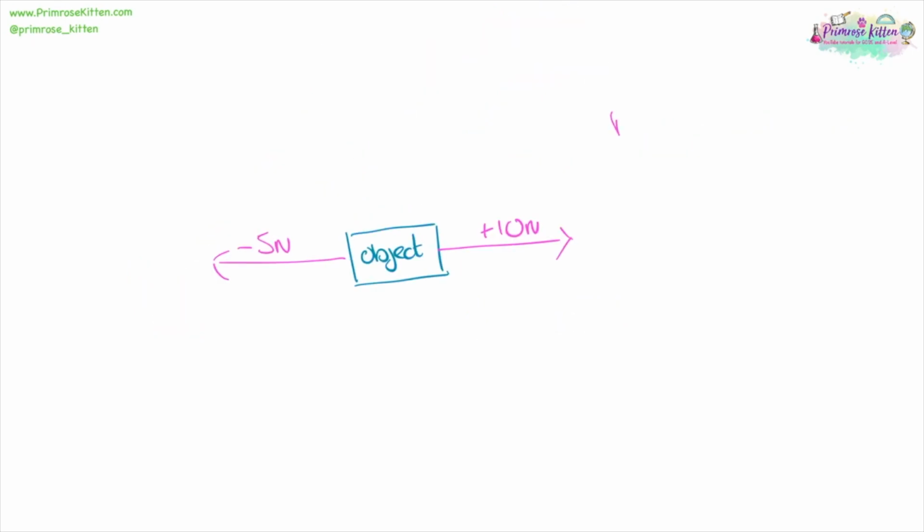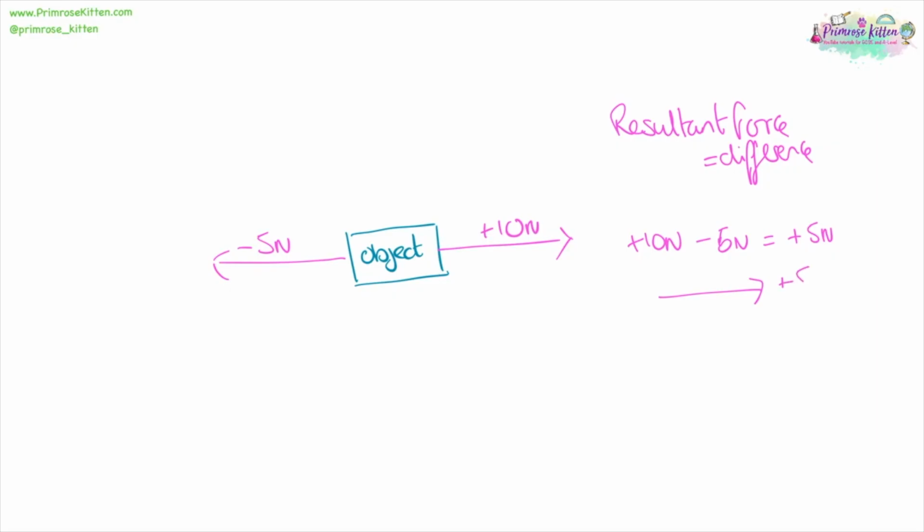If we're looking for the resultant force, we need to find the difference between them. For example, here we have 10 plus 10 newtons minus 5 newtons is going to give us plus 5 newtons, which is going to be 5 newtons in that direction. For the second one, we have plus 2 newtons minus plus 2 newtons, giving us 0 newtons as overall resultant force, so there is going to be no movement.